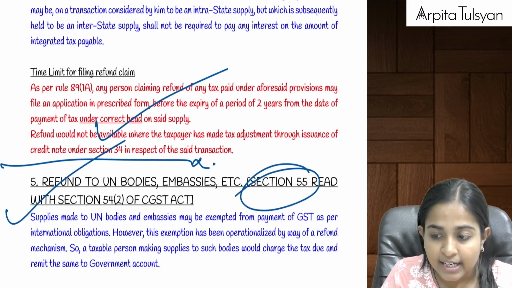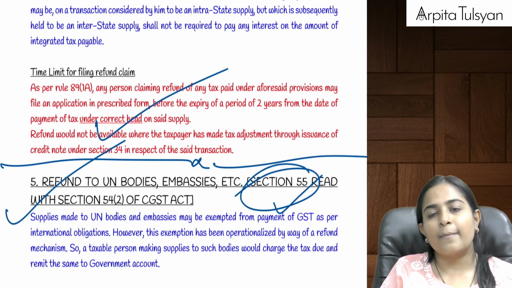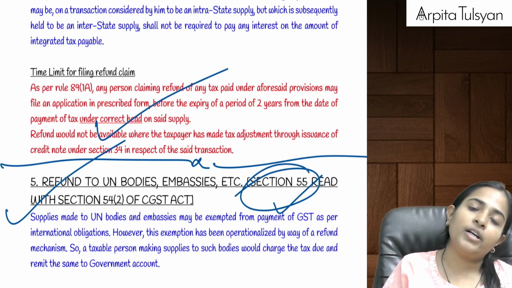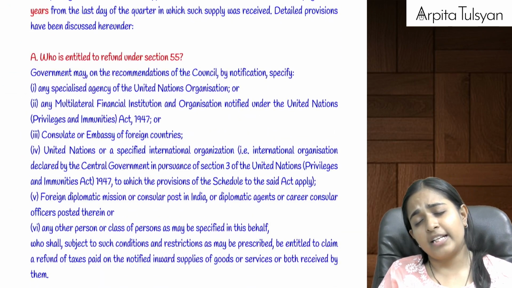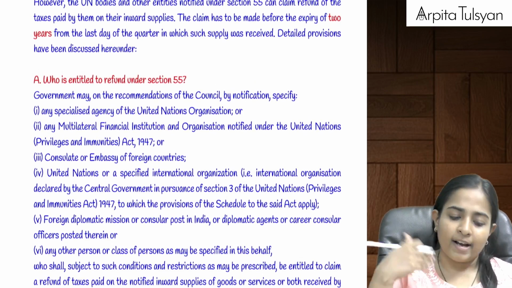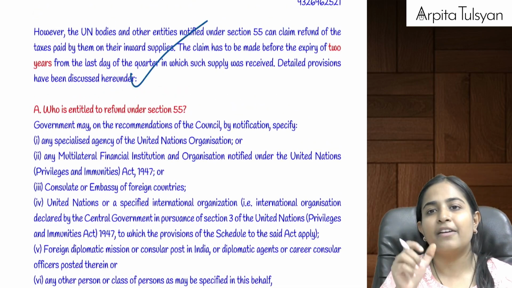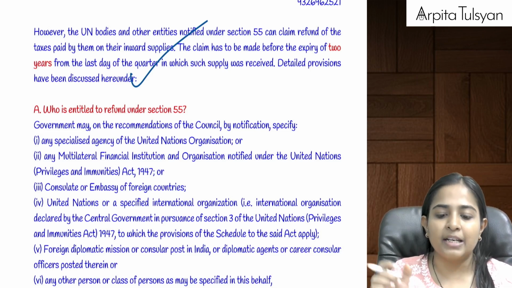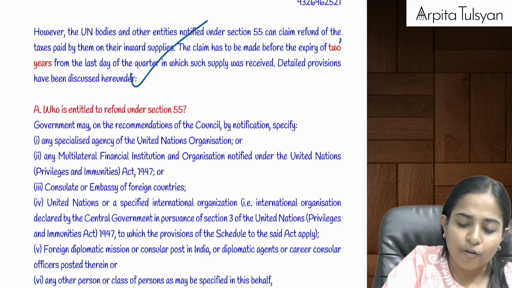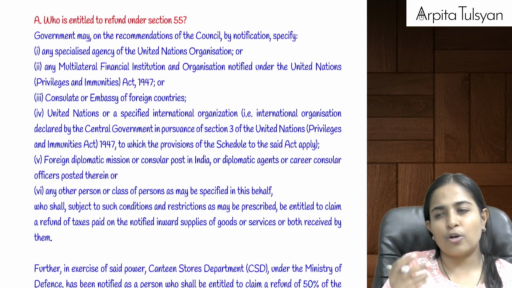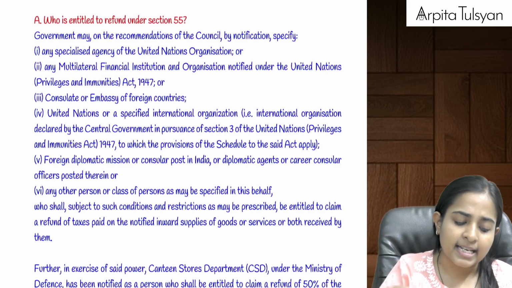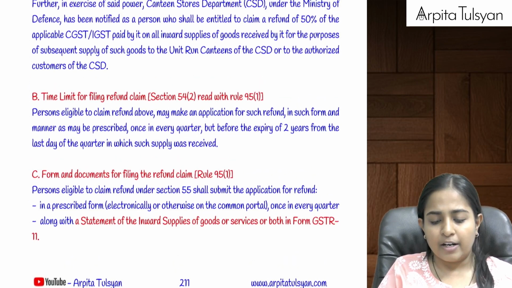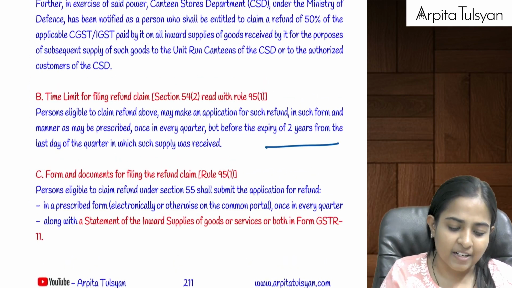So here finally your section 54 comes to an end. Now going on to section number 55, which talks about refund to UN bodies, embassies, etc. UN bodies and embassies, as we had already studied, are not required to file this GST RFD-01. They have to file some other form in the prescribed manner, and they can claim the refund on a quarterly basis. For whichever quarter they want to claim the refund, from the end of that quarter, within a time period of 2 years, they can file this refund application. All these UN agencies, embassies, consulates can make an application for claiming the refund.